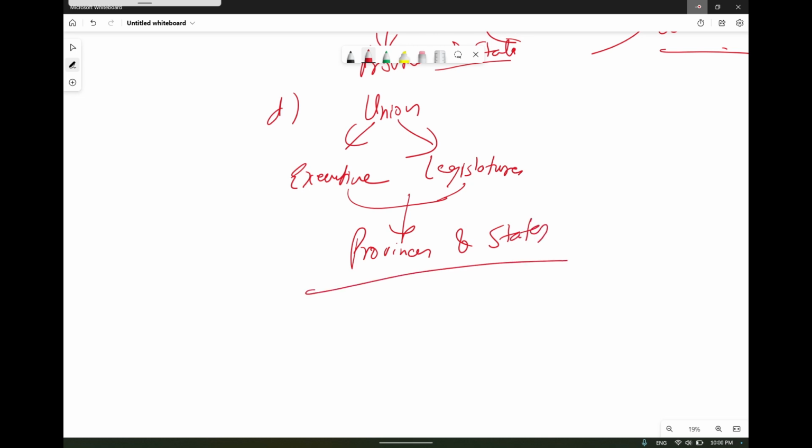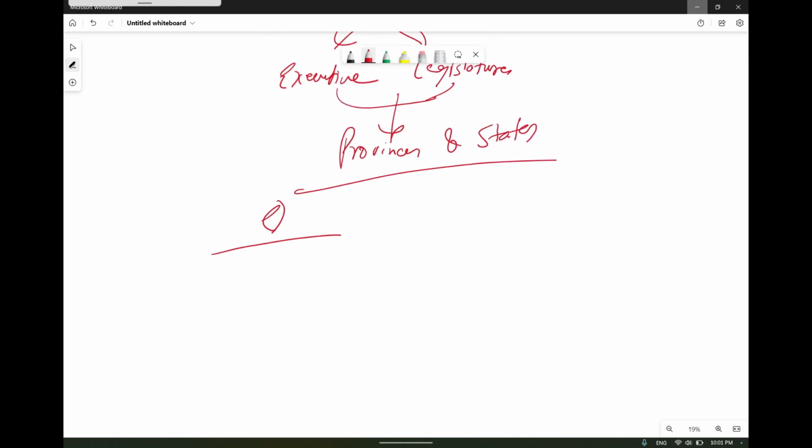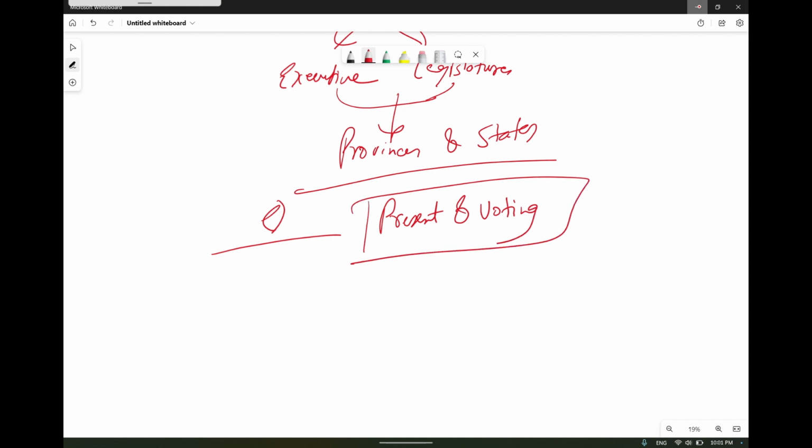Okay, and any decision involving a major communal issue in the legislature was to require majority support. Like if you want to pass any bill, there will be required the majority support of the representatives of each of the two major communities, and the voting will be counted on the basis of present and voting. On that basis the majority will be declared, and whether the bill is passed or rejected will be decided. That will be the present and voting.